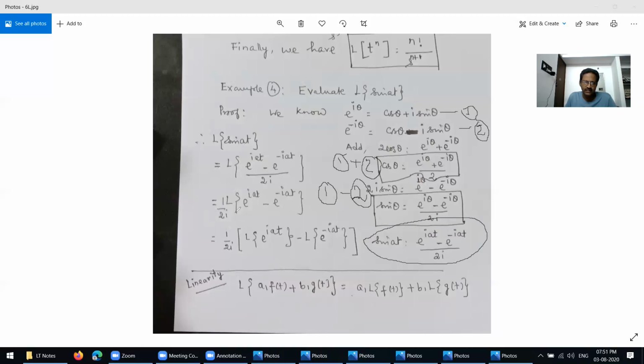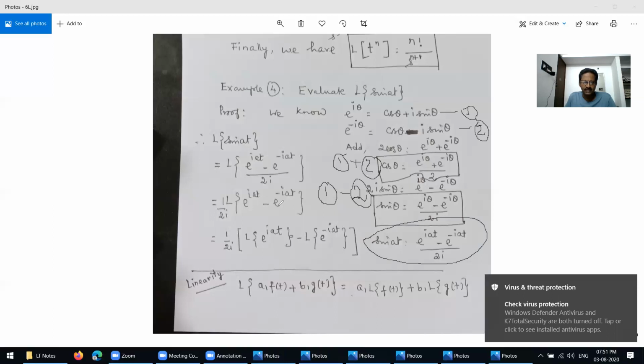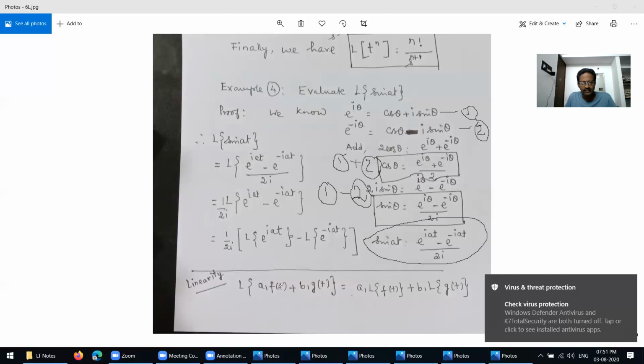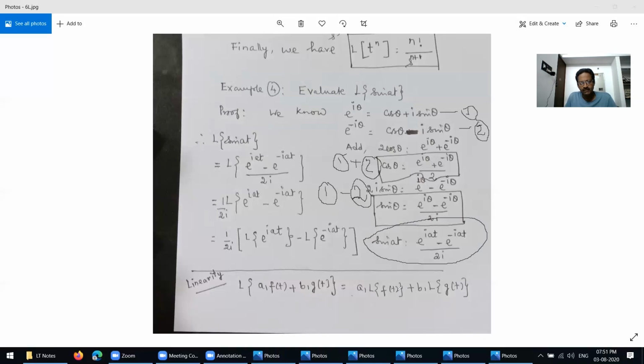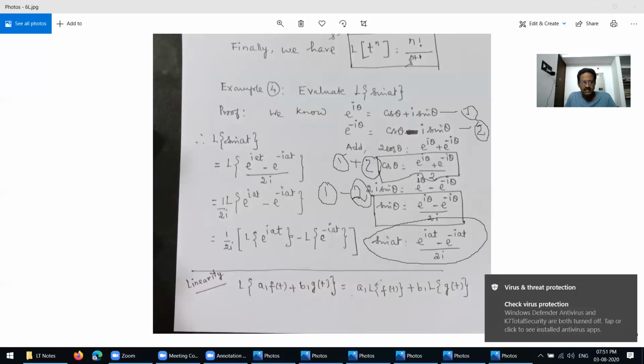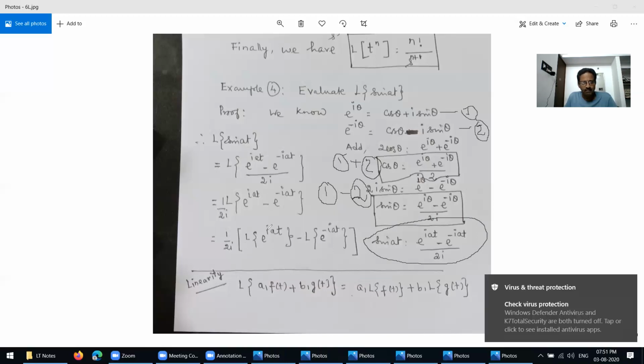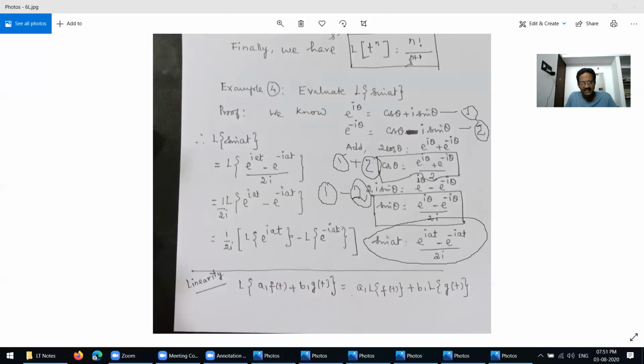Then 1 over 2i take outside. Laplace transform of e power i80 minus e power minus i80. This one take outside. Then we have to use the linear property. Laplace transform of a1 into f of t plus b1 into g of t equal to a1 into Laplace transform of f of t plus b1 into Laplace transform of g of t. Just we have to replace the value here. Apply the linear property. So this can be expressed as Laplace transform of e power i80 minus Laplace transform of e power minus i80.